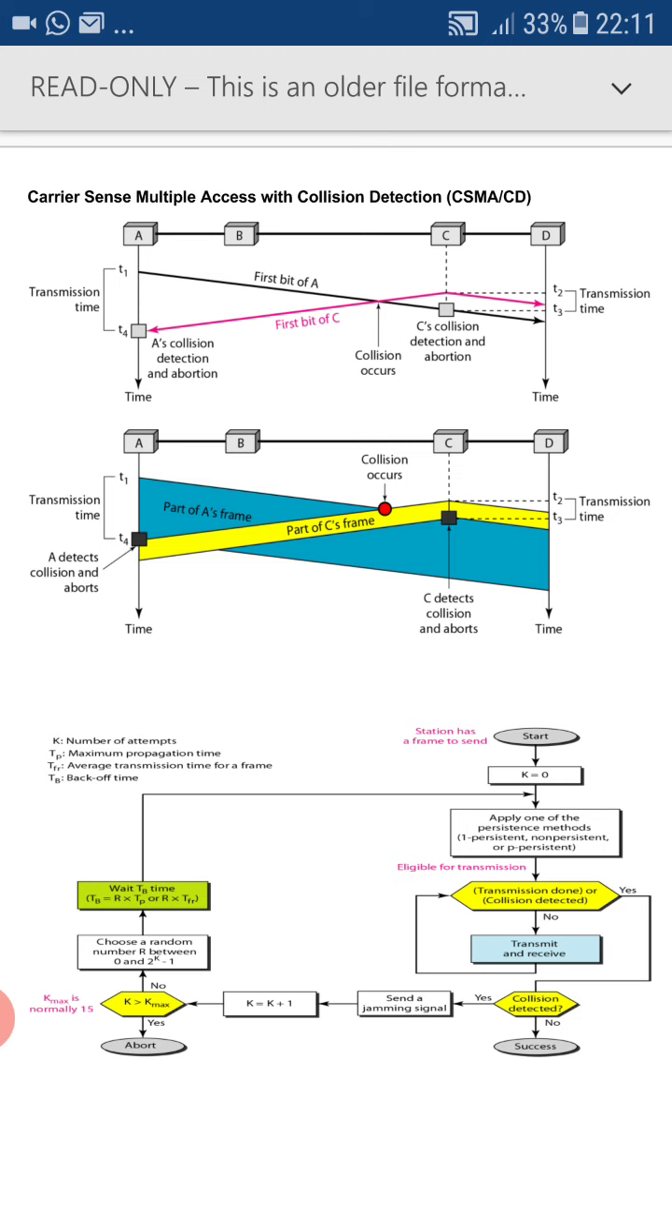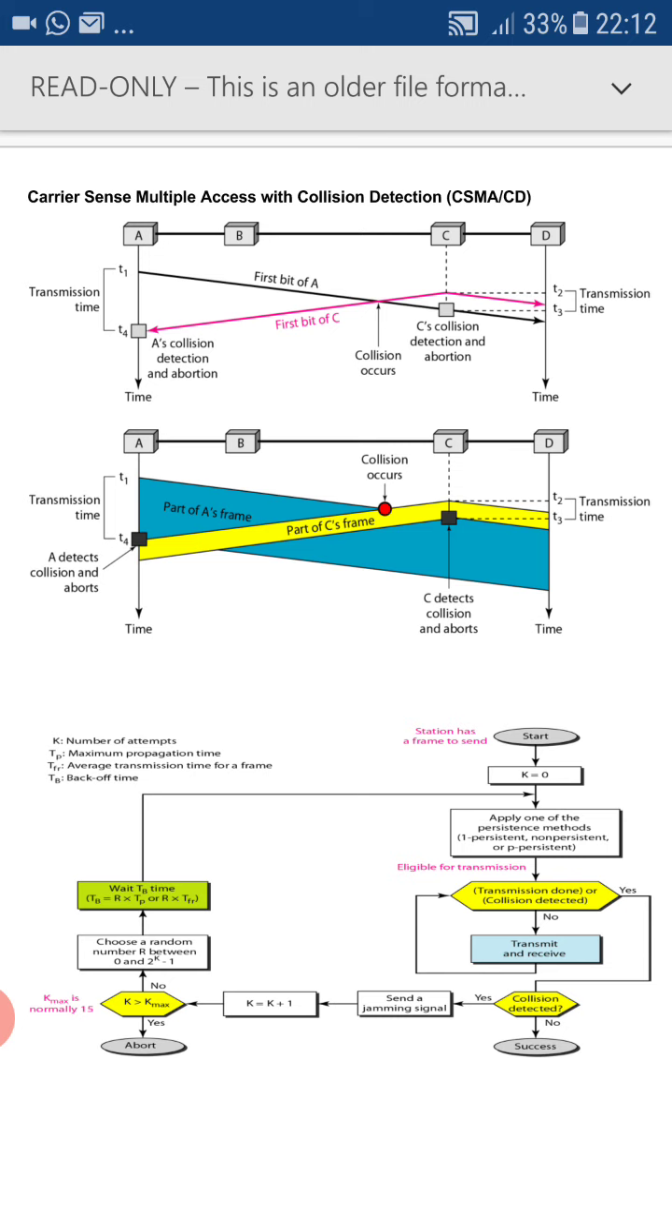Rule 1 says sense the medium. If the medium is free or idle, start the transmission immediately. Sense the medium. It is regarding the medium being free. If it is free, start your transmission. Rule 2 says if the medium is busy, then continue sensing the medium until the medium becomes free. Once the medium becomes free, start your transmission.